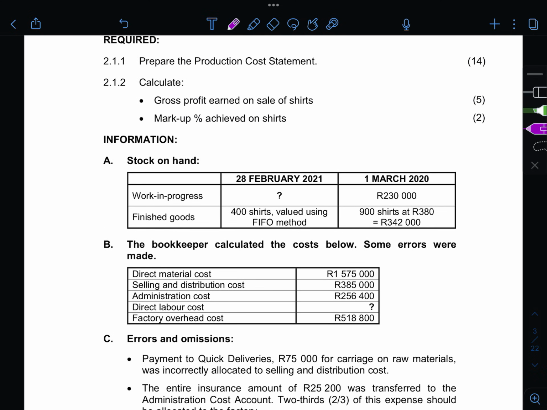You had stock on hand. Now your work in progress on the 1st of March 2020 was 230,000 when you opened, and when you closed you were not given anything. That's why there's a question mark there. It's probably a balancing figure. And then your finished goods on the 1st of March, you had 900 shirts at 380, at a total of 342,000. And then finished goods on the 28th of February 2021 was 400 shirts valued using the FIFO method.